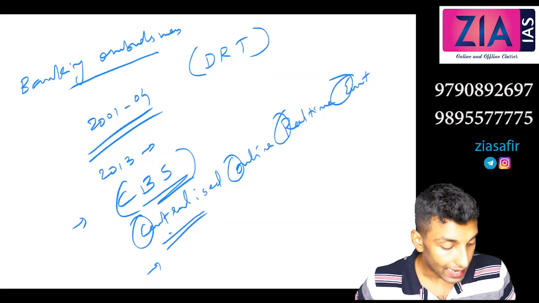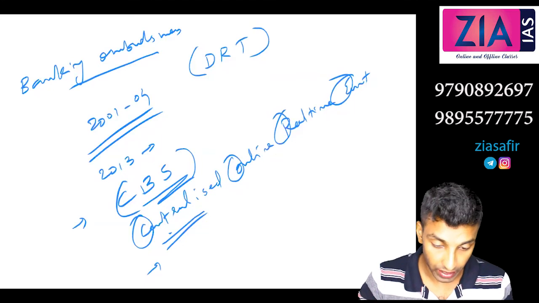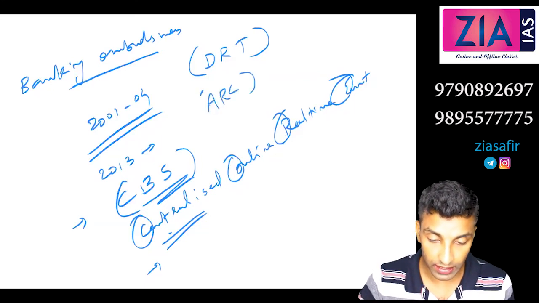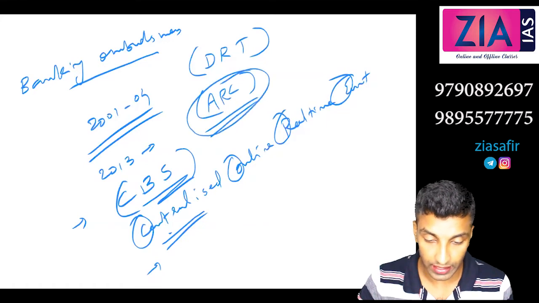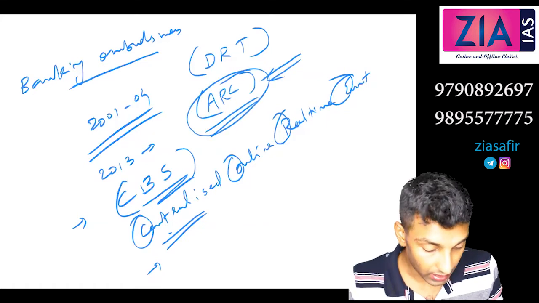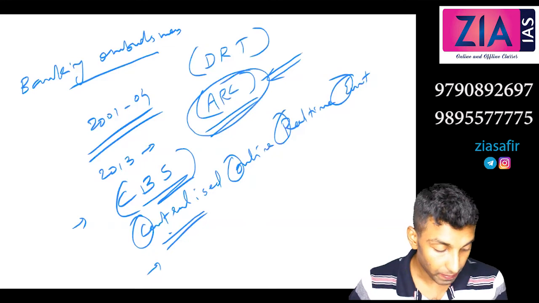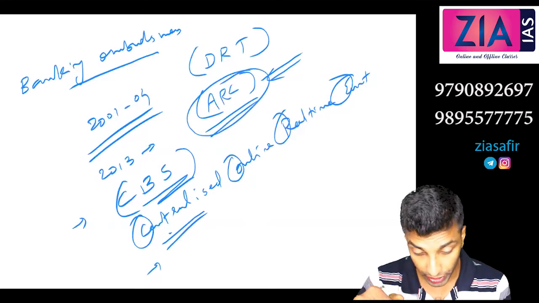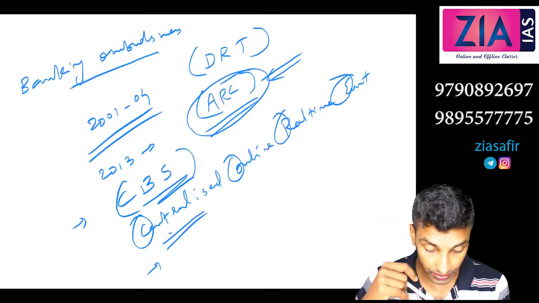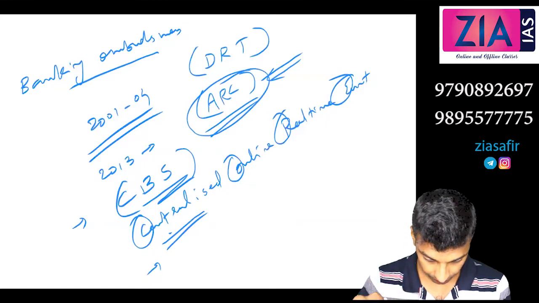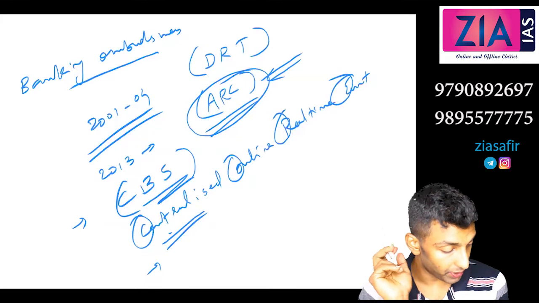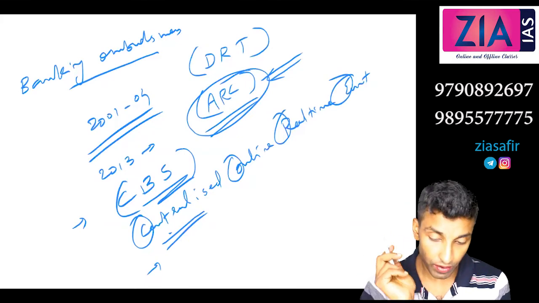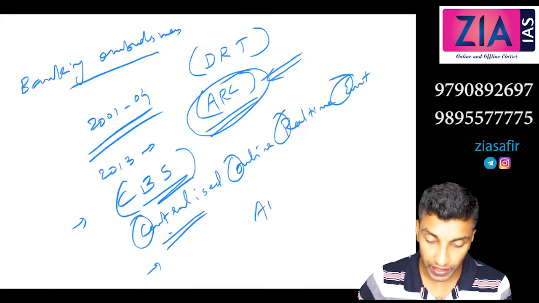Next point, asset reconstruction company, ARC. There is another ARC that we will discuss under ethics and governance, that is different. This is asset reconstruction company or fund. Asset reconstruction company should be established. What about this asset management company, AMC?